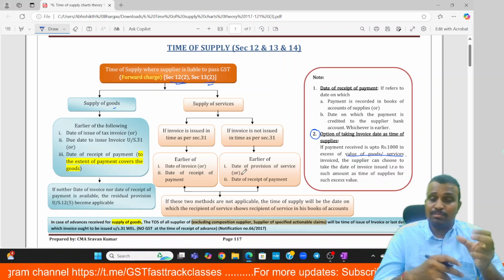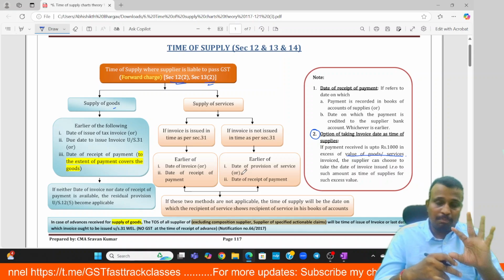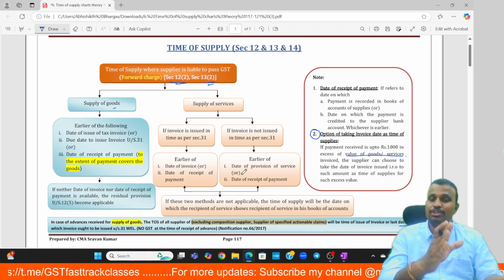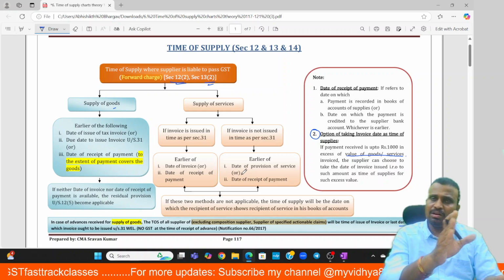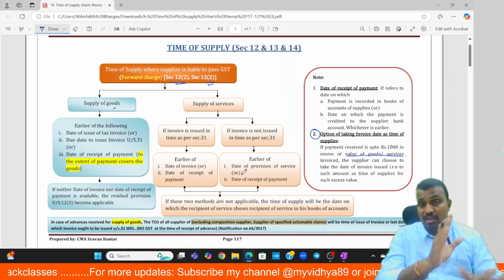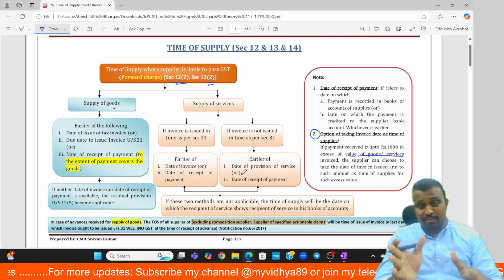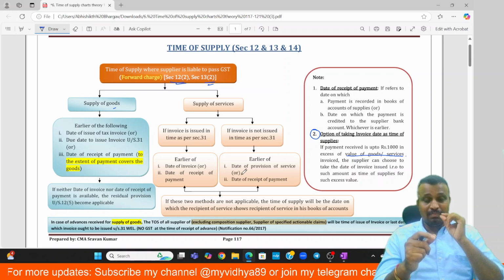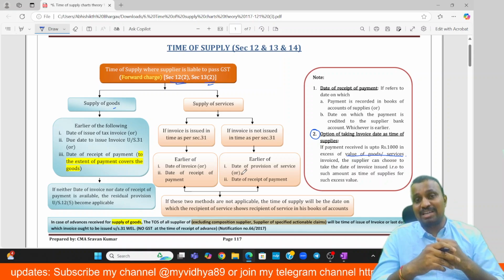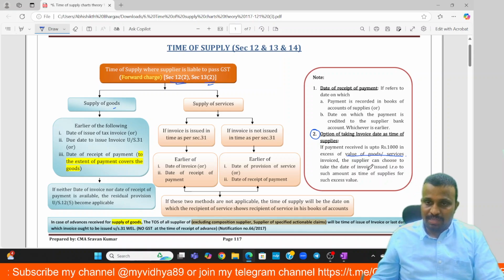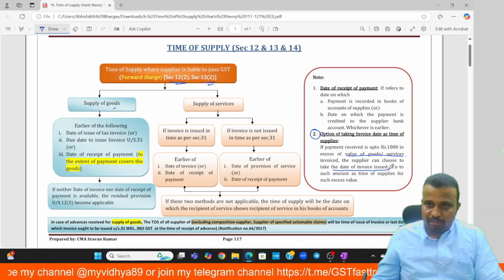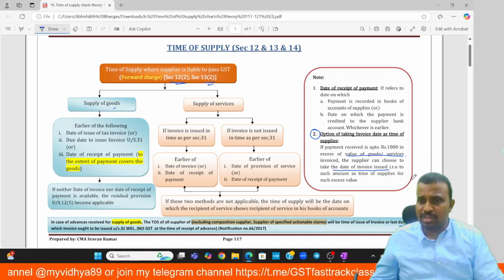Up to 10,500, sections 12.2 and 13.2 or the others will be applied. But for the additional payment you made, 500, what is the time of supply? The time of supply is nothing but the date of issue of invoice,